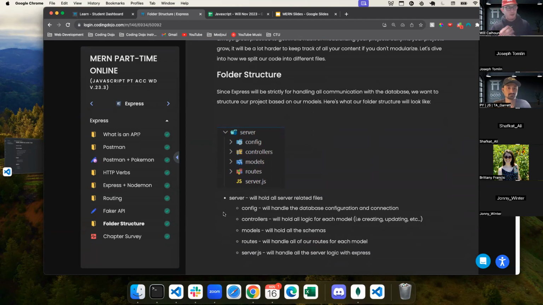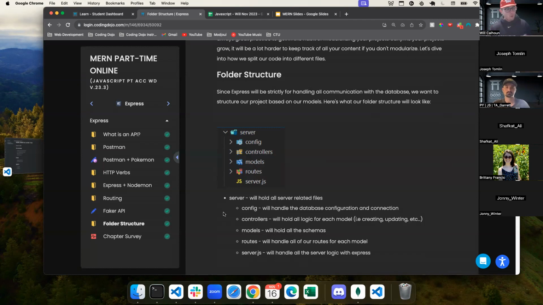But it really consists of 4 folders plus 1 file. We're still going to have our server.js file that has all of that information. We're going to have a config folder, and that config folder is going to have our configuration file. Again, we're going to talk a lot more about this, but this is a way that I can connect my database to my API, so that my API knows, when I'm calling some data, which database I'm trying to talk to.